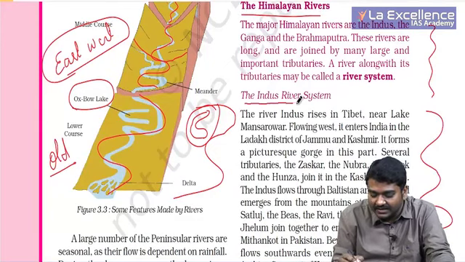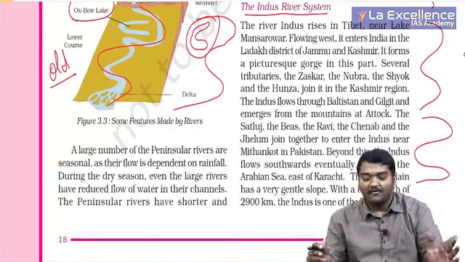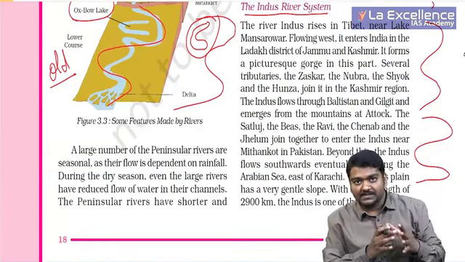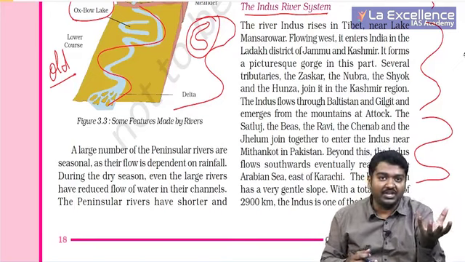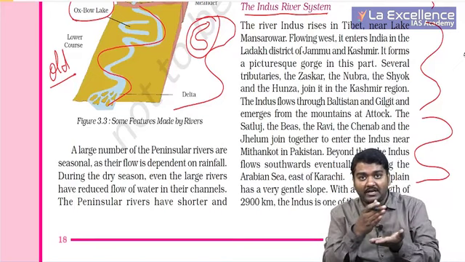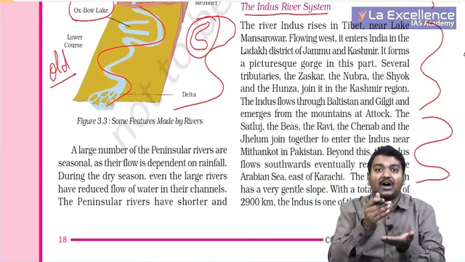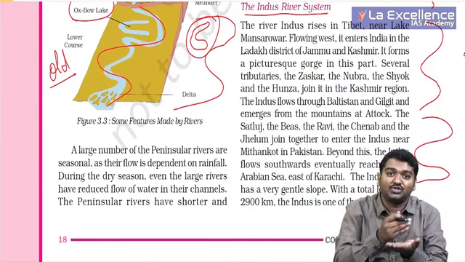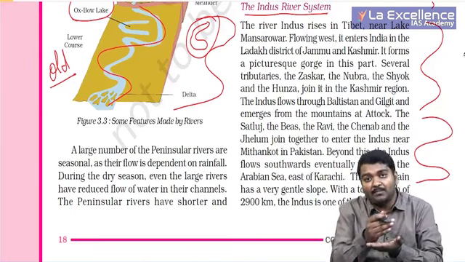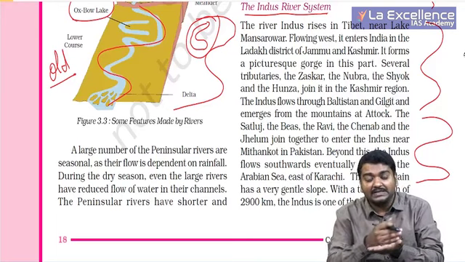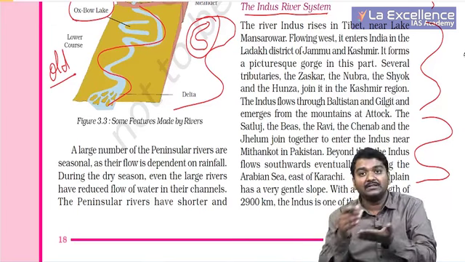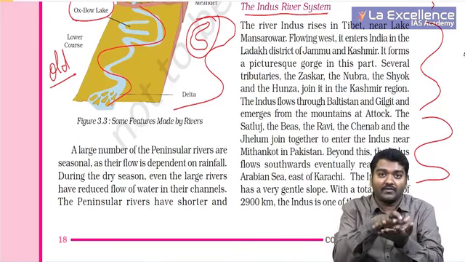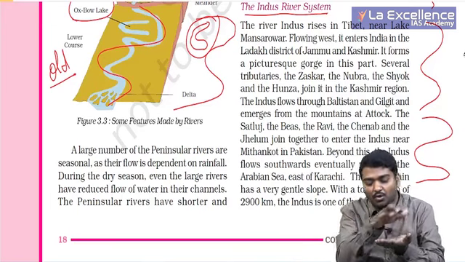First, let us take the Indus River system. Whenever we study any river system, the first important thing that we need to observe is where it originates. Second important thing that we need to observe is which tributaries are coming and joining these rivers. Third important thing that we need to observe is in which area it is going and reaching, that is the ultimate mouth of the river where it goes and joins the ocean.